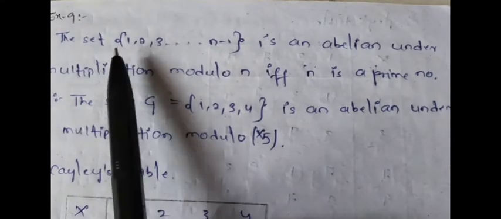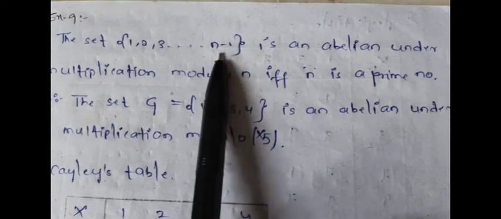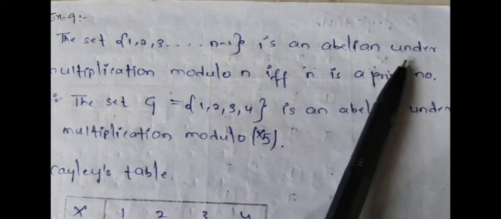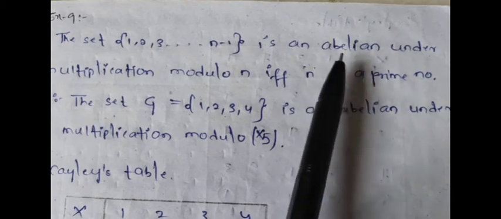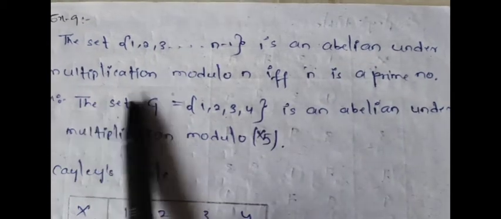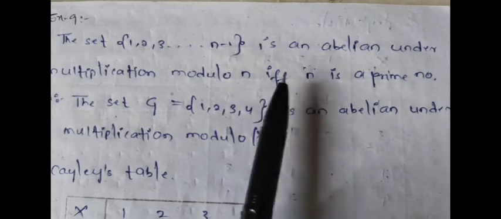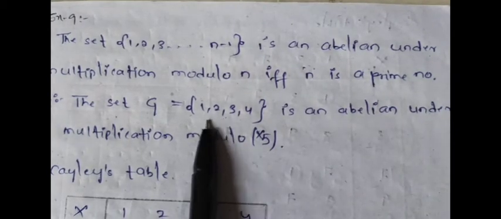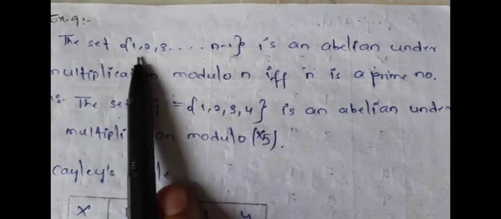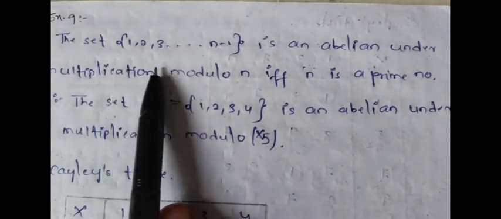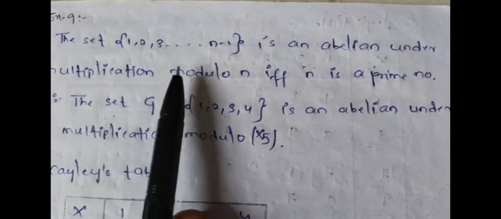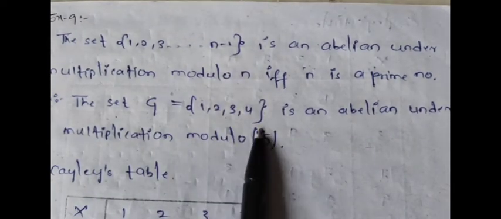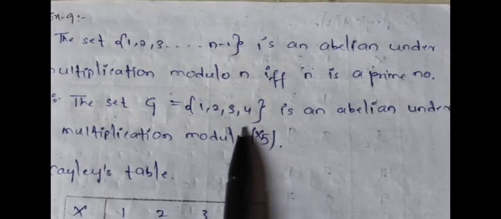any finite group like 1, 2, 3 and so on up to, suppose, n minus 1, is an abelian group, means it is a group and also satisfies the commutative property, under multiplication modulo n if and only if n is a prime number. For example, we are taking 1, 2, 3, 4, starting from 1. 0 you should not take, because for 0 in multiplication there is no inverse element. So you have to start from 1 and take any number of elements, like 4, under multiplication modulo 5.